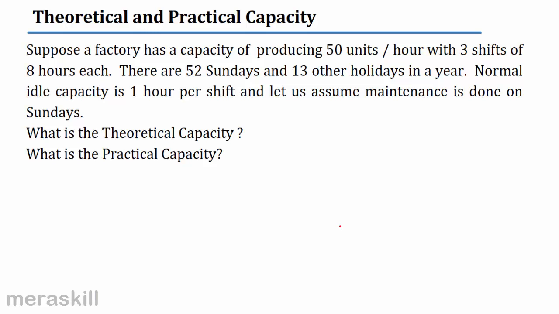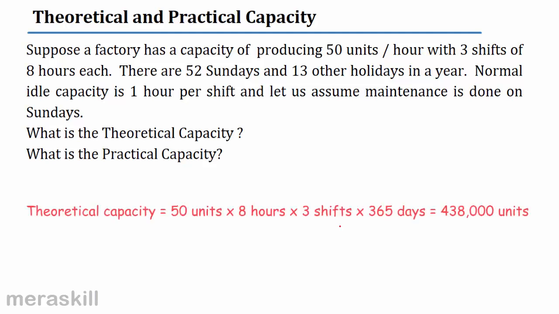Let's just take an example to understand theoretical and practical capacity. Suppose a factory has a capacity of producing 50 units per hour with 3 shifts of 8 hours each. There are 52 Sundays and 13 other holidays in a year. Normal idle capacity is 1 hour per shift, and let us assume maintenance is done on Sundays. In that case, what is the theoretical capacity?